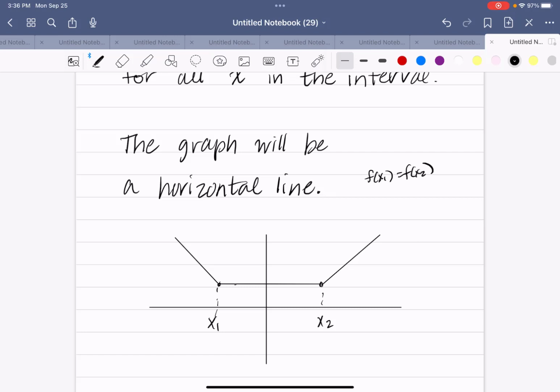Those y values are always staying the same no matter where you are on the interval between x1 and x2. So here we would say this is constant. The graph is a horizontal line.